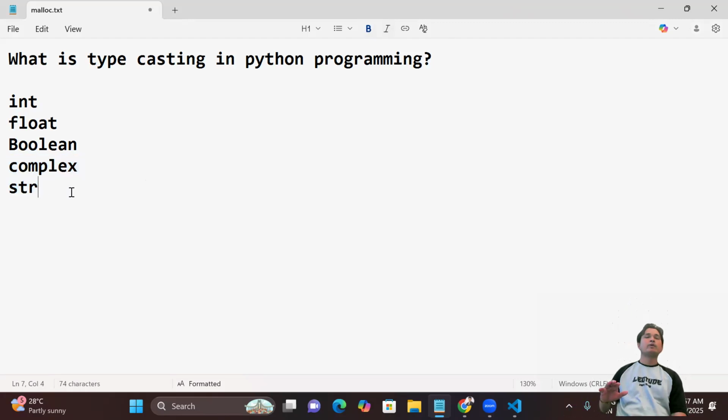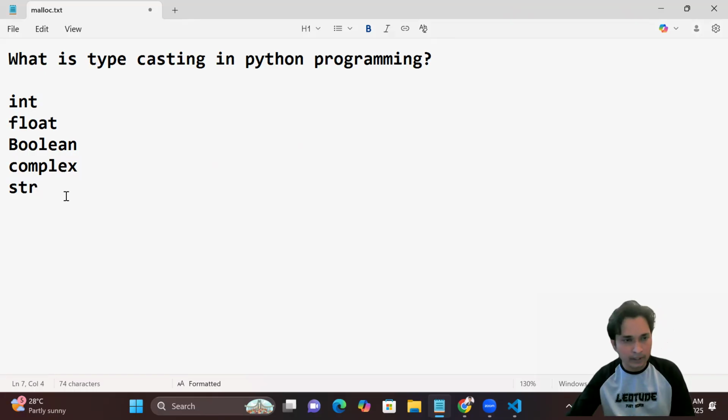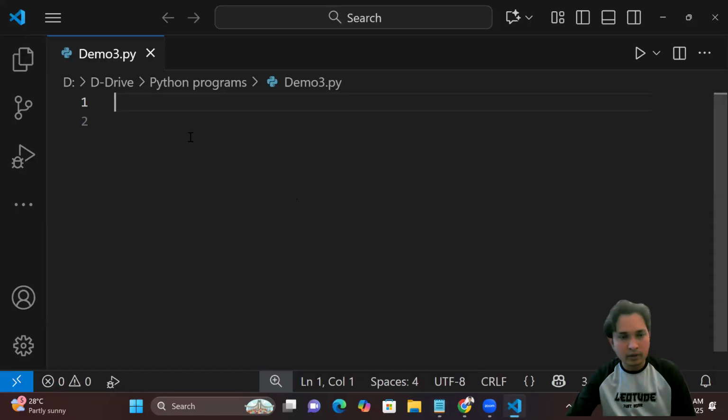We have to check one by one which type of value is possible to typecast into an integer, which into a float, and which into a boolean. I'm just going to give you the hint for int, float, and boolean. For the rest, complex and string, you have to check at your level, guys. I'm going to show you integer, float, and boolean, because this is just a basic lecture, so you have to understand the concept.